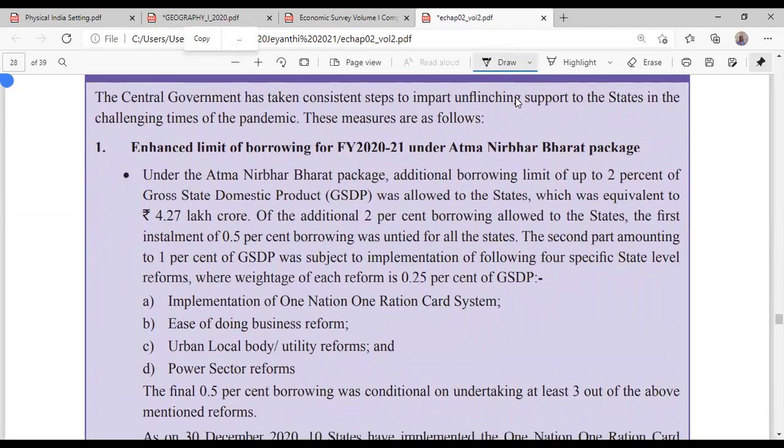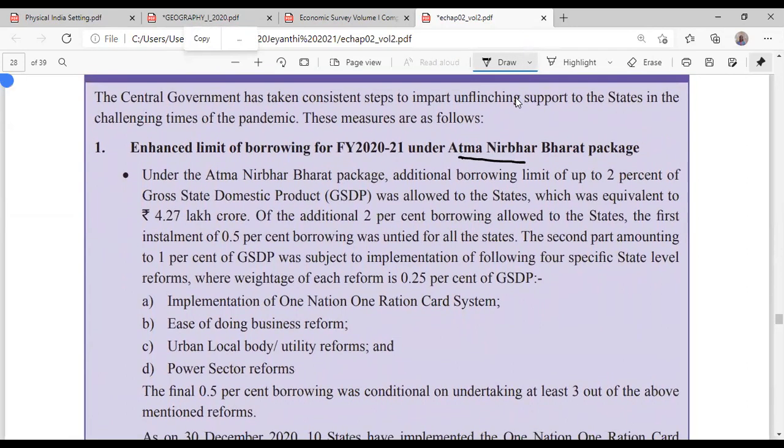Now, when the government came with this one, write down, the state governments were allowed to borrow more. Additional borrowing limit up to 2% of the gross state domestic product. The states were allowed to borrow up to 2% more. That is one scheme, a measure under the lockdown.